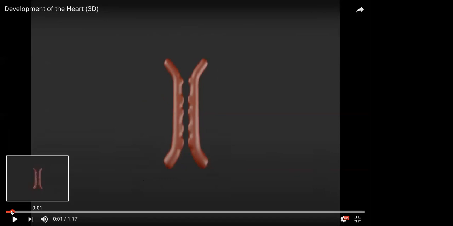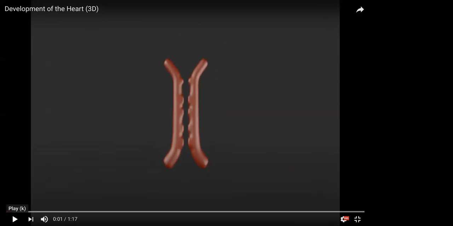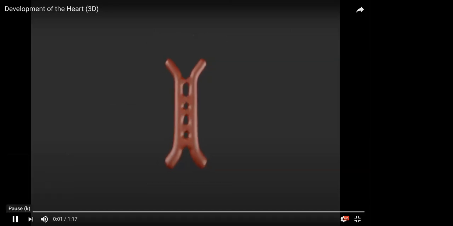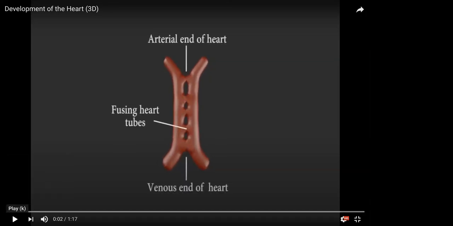Okay, remember how I told you that there is a big deal of morphogenesis happening? And this is a video that cannot be simplified in a better way. I love this video. The heart tubes are coming together and they fuse, as you can see. There is the arterial end of the heart, there is fusion happening of the heart tubes, and then there is the venous end of the heart.